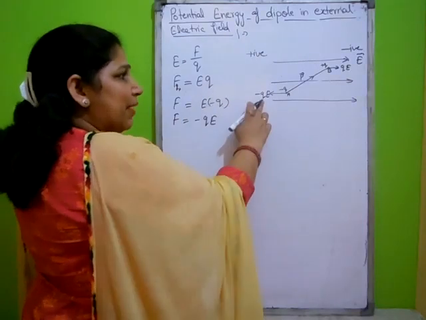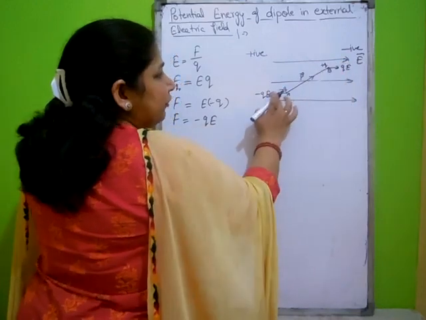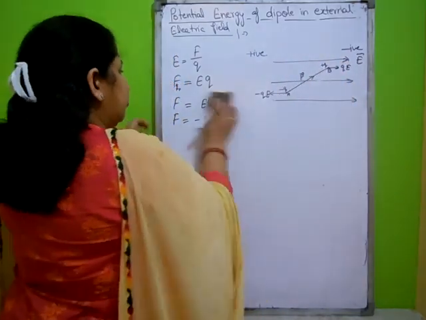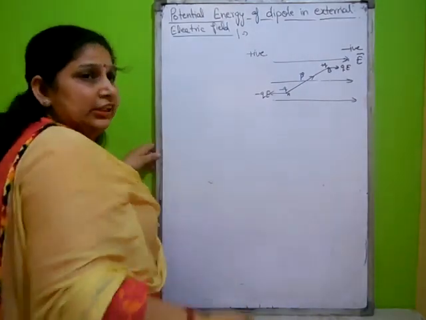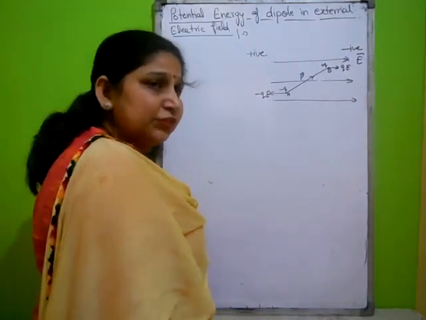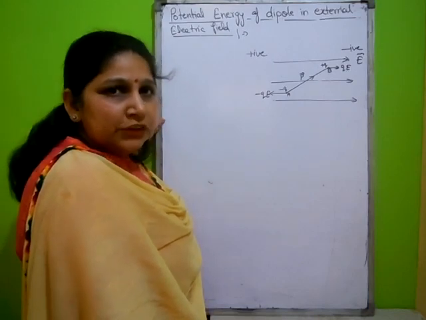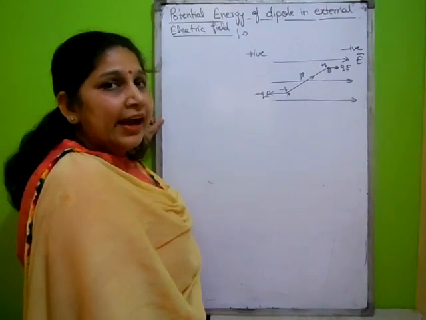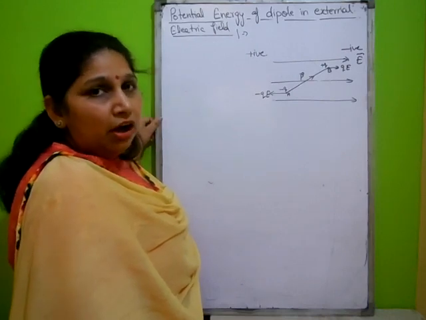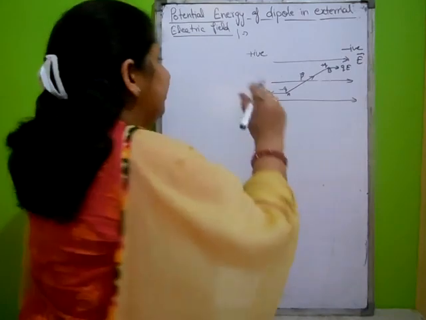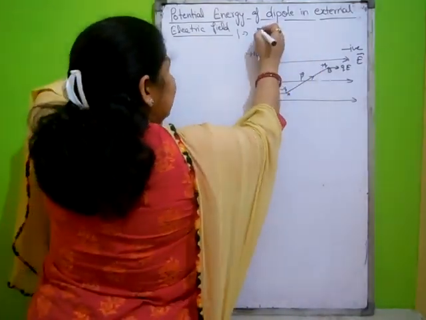It is clear that this force is in opposite direction of this force. Means both the forces working on the dipole are equal and opposite. That's why these forces create a torque. When two equal and opposite forces act on one object at different points, this is called couple force or torque. Then we will write here, firstly we will consider a uniform electric field.